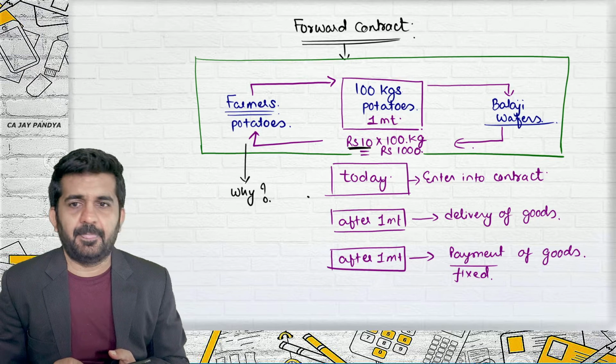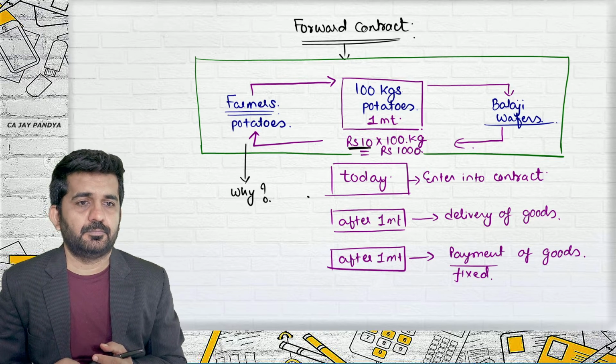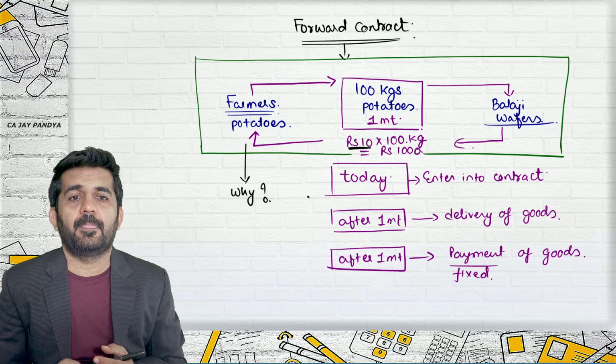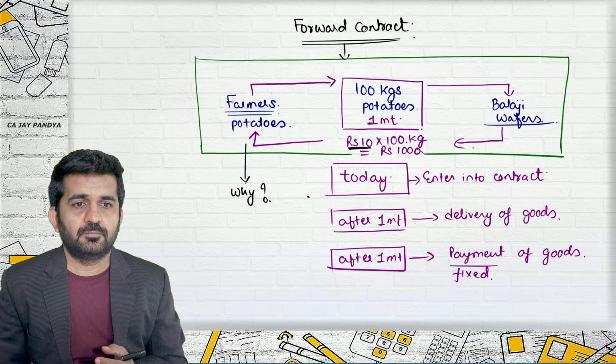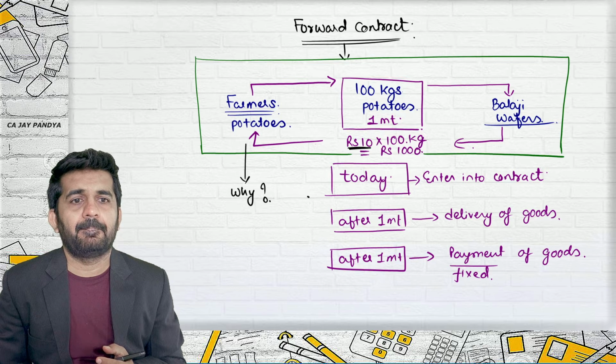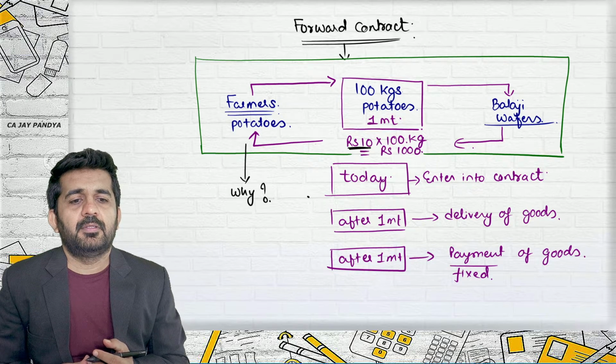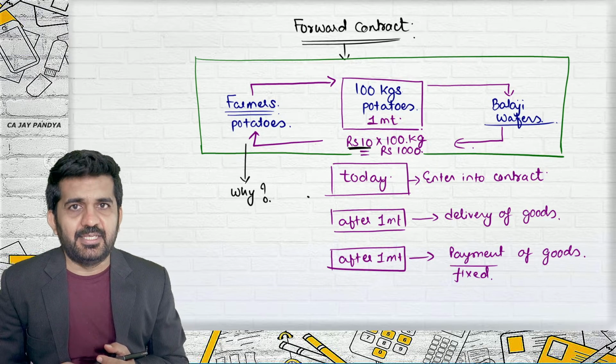Any student? Yes, Bhavya? Sir, because when the potato is harvested, there won't be security, like what would be the price then, or will it be sold or not. So right now, if he contracts, he has a security that it would be sold for at least 10 rupees. Exactly. Is it all right?